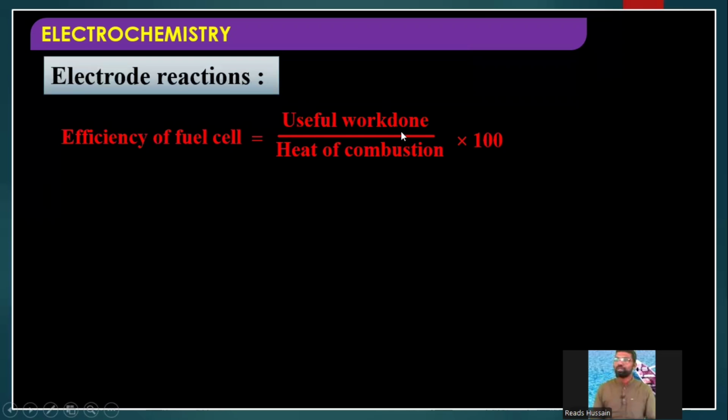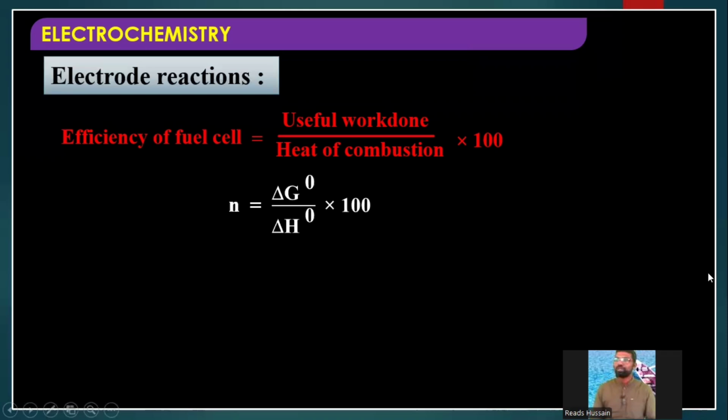So see the formula: efficiency of fuel is equal to delta G naught, that is the standard change in Gibbs free energy, by the heat of combustion, the standard change in enthalpy, delta H naught, into 100.